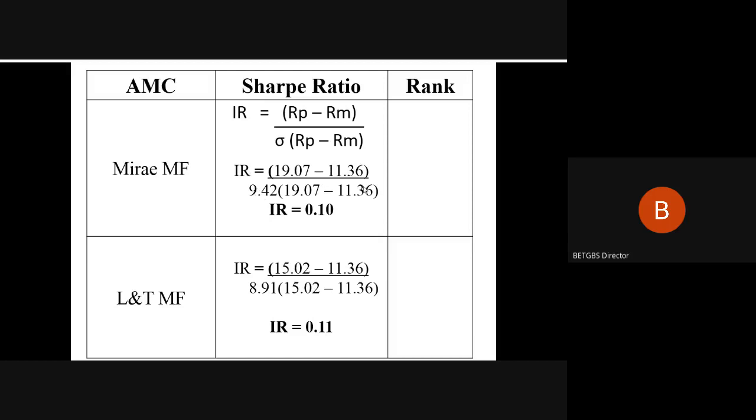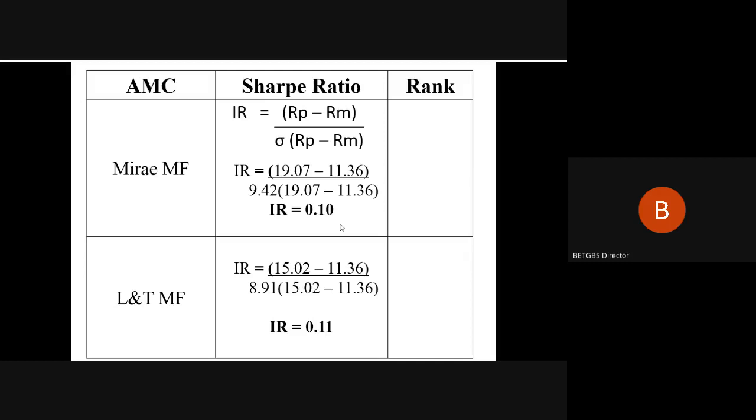When we do the simplification for this Mirai mutual fund, our IR ratio is going to be 0.10. So we take the difference and divide by the standard deviation. The Mirai mutual fund is expressing an information ratio of 0.10.